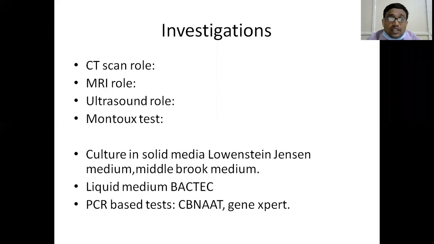So from weeks to days to hours we have come in investigating the tubercular bacilli. There are also some serological tests like the interferon gamma release assay and QuantiFERON-TB Gold. Those assays also help in diagnosis of infection.